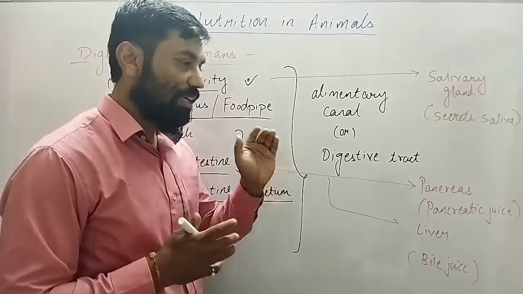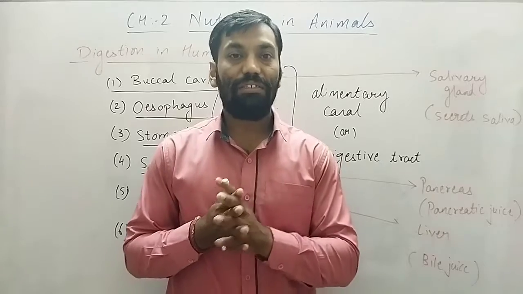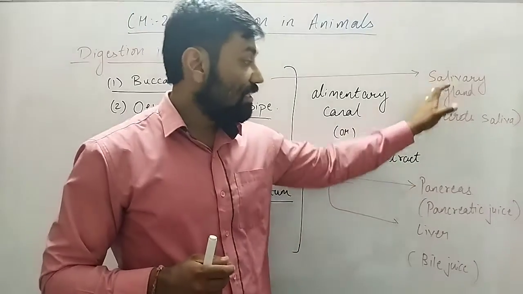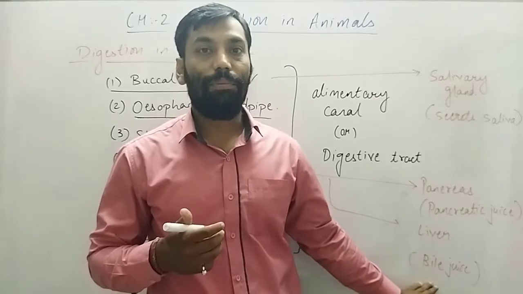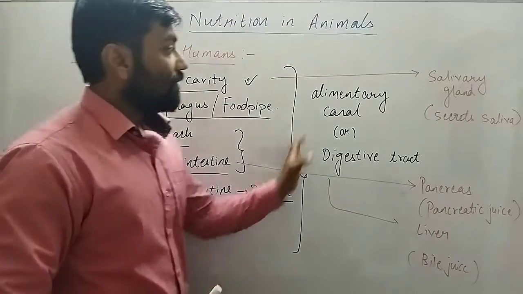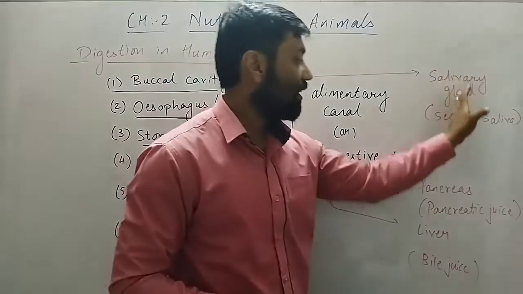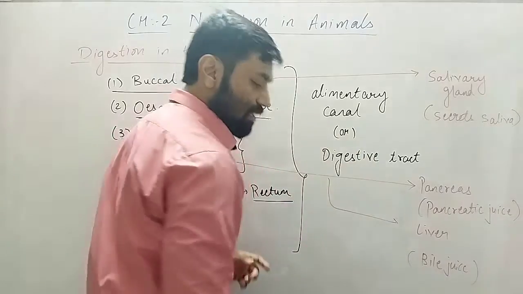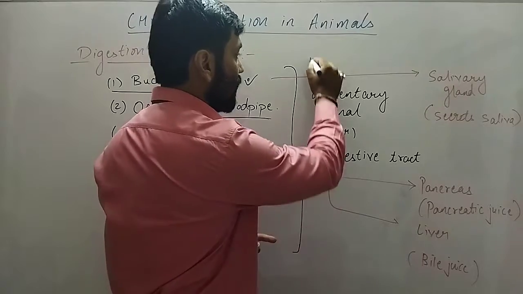We have already discussed the breakdown of food components like proteins, carbohydrates, and fats. Those all will be broken down into small simple particles. So these are the glands and their secretions which will help in digestion, in breaking down of food, right? We have discussed the digestive tract or alimentary canal and various glands that are associated with it. So what I can say is, the alimentary canal and digestive tract along with glands form our digestive system.